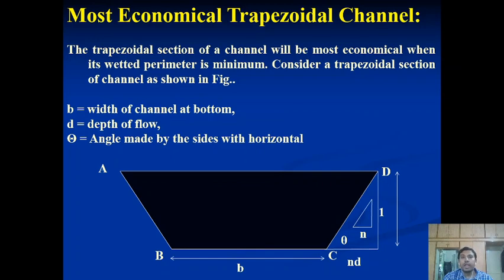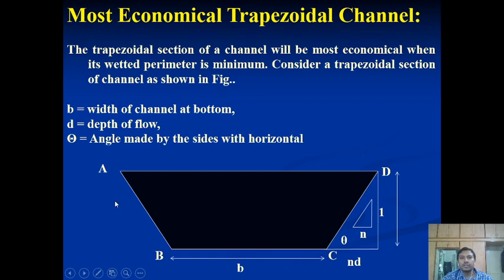But before it, I would like to ask the question, where have you seen this channel section? Anybody? Friends? Yes, you all will be aware. Narmada main canal. Yeah. Why am I taking this example so many times? Because it is near to us, and it is the largest canal in Asia, and we feel proud that it is situated in Gujarat, right? Can anybody tell me what is the maximum discharge carried by the Narmada main canal? Yes, give me your answer through the mail, and I will take the second theory, most economic trapezoidal channel sections.